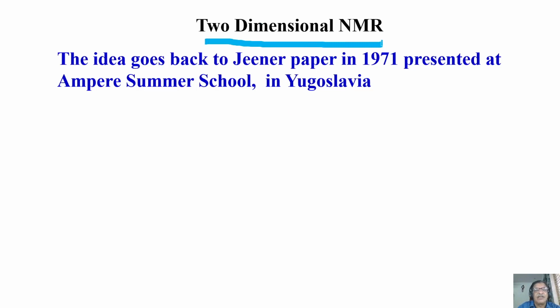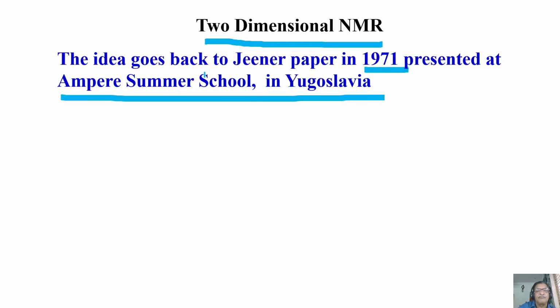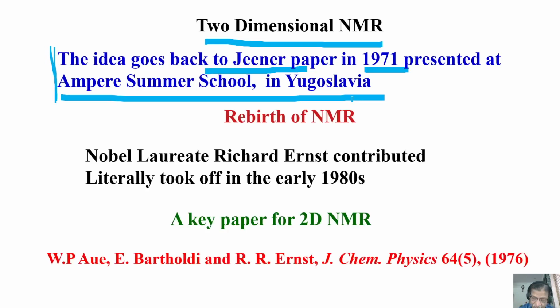And the idea of two-dimensional NMR was given in 1971 at an Ampere summer school in Yugoslavia by Jeener. Jeener presented a paper at the summer school in 1971 where he gave the idea of two-dimensional NMR. What is two-dimensional NMR? We'll come to that later.